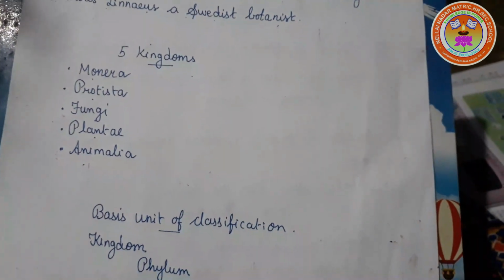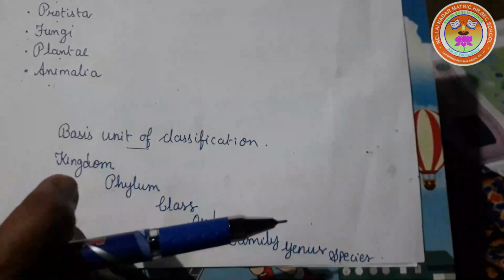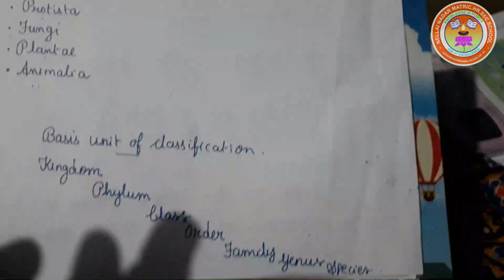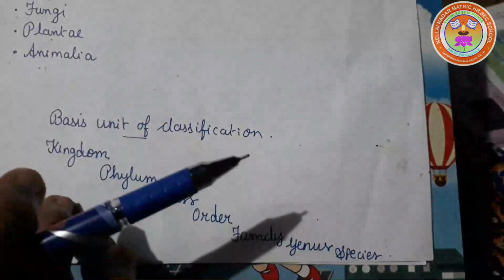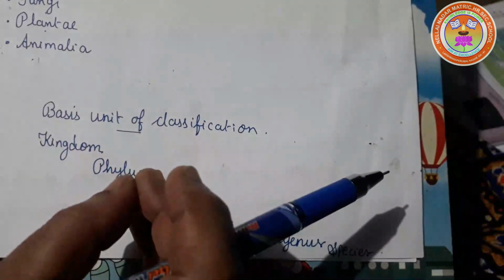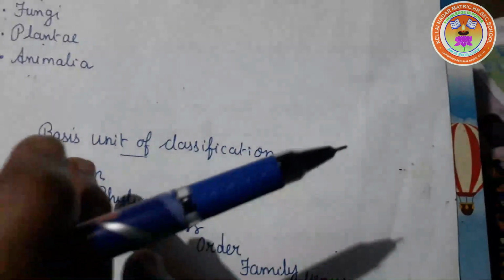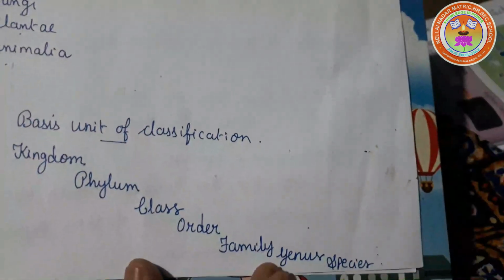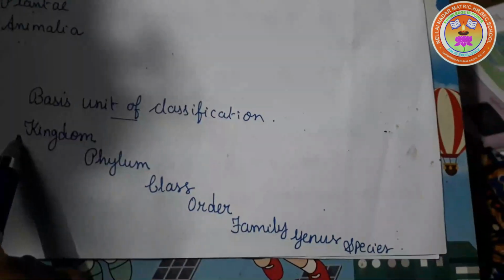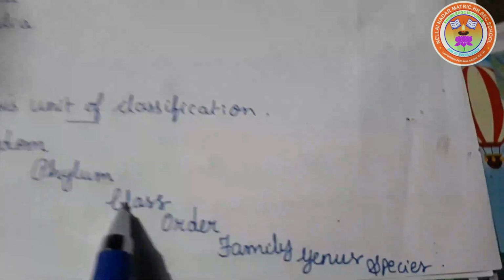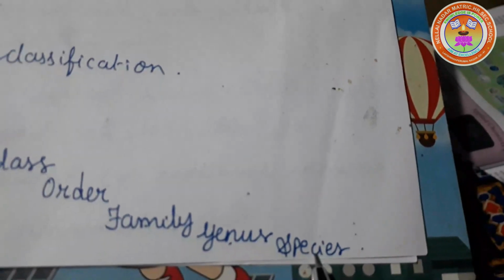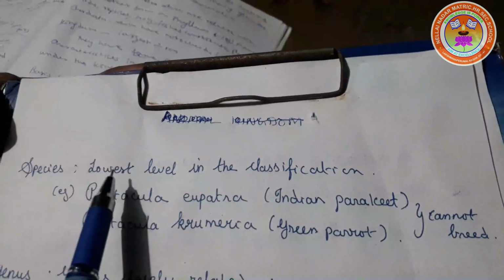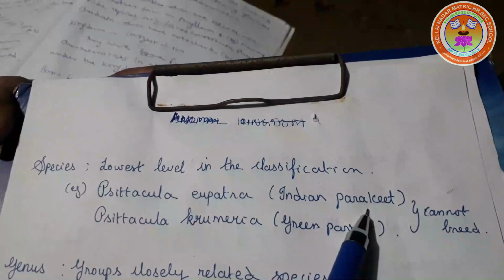On the basis of hierarchy of classification, the organisms are separated into smaller and smaller groups which form the basic unit of classification. Kingdom, phylum, class, order, family, genus and species. Species is the lowest level in the classification.